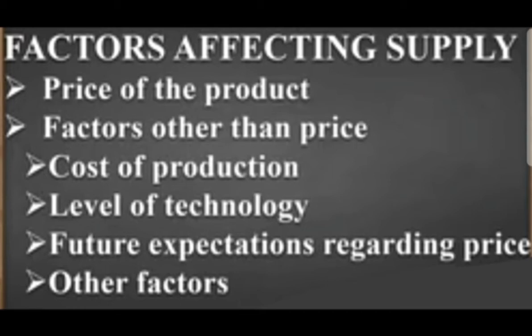Now the last point we are going to do is the other factors, which are also one of the determinants of supply. Now in this, the supply will increase. Why? Because there are a number of firms producing the products. So we can say there are branches in all the cities, and according to that, the supply will also increase because of the number of branches in the cities.